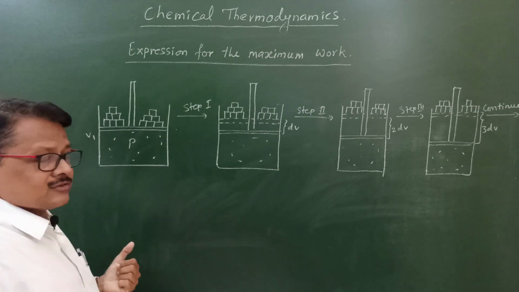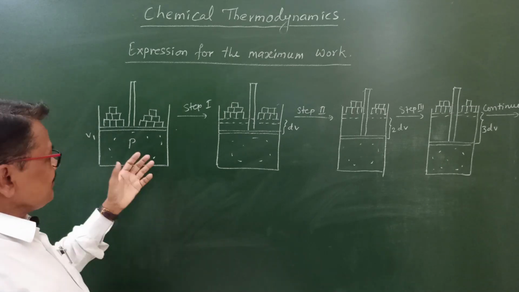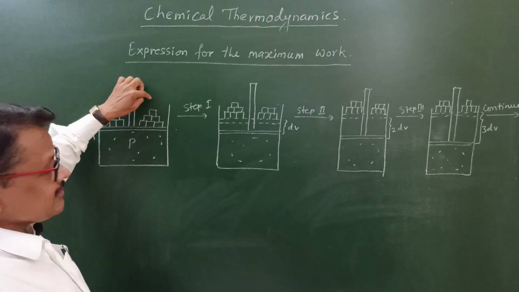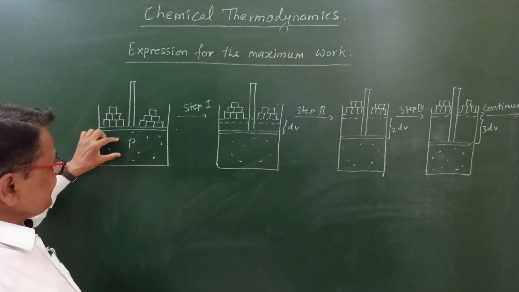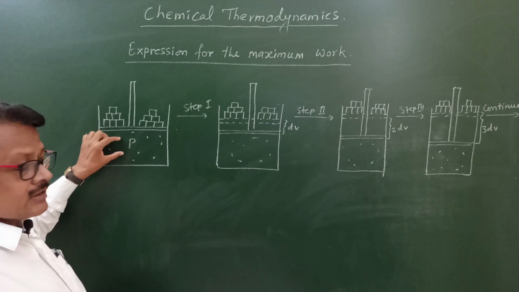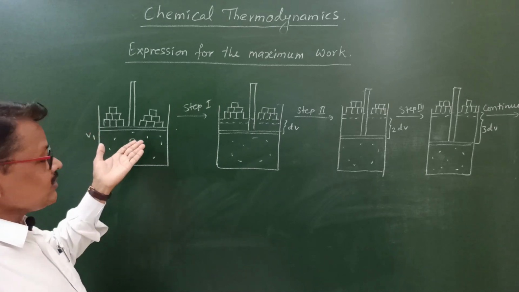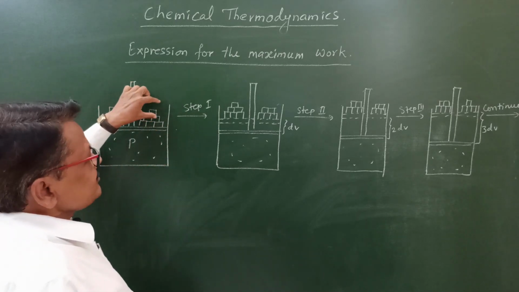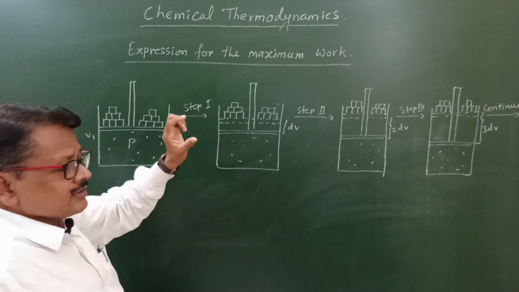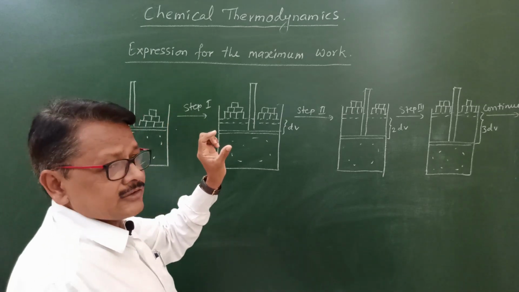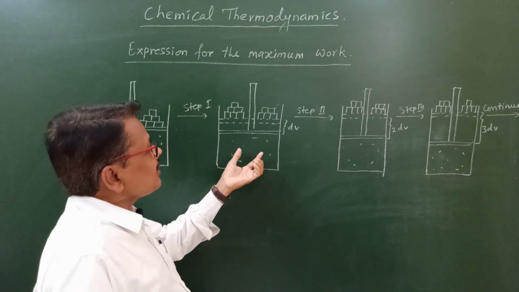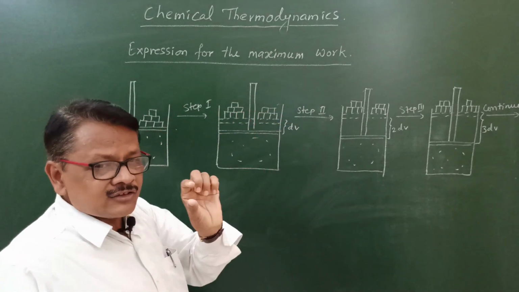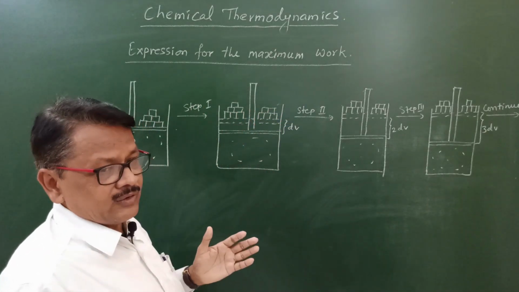So we know Boyle's law: at constant temperature, the volume of a gas is inversely proportional to the pressure. As the external pressure is decreased, the internal pressure of the gas also decreases, and the volume of the gas is increased. So every time a small mass is removed, the external pressure is slowly decreased, and the volume of the gas increases by a small quantity, dV in the first step.